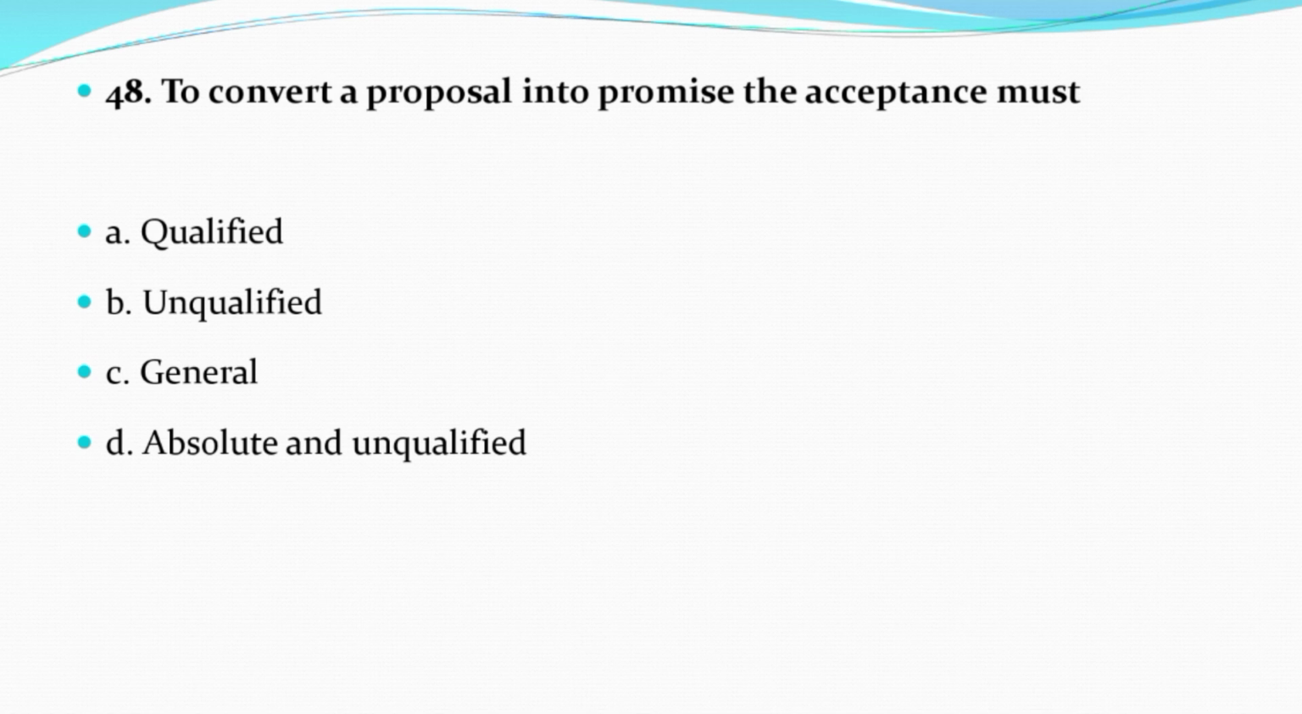Now question number 48. To convert a proposal into promise, the acceptance must be option A, qualified. Option B, unqualified. Option C, general. Option D, absolute and unqualified. And the correct answer is option D, absolute and unqualified.